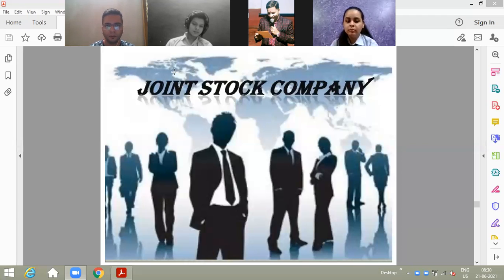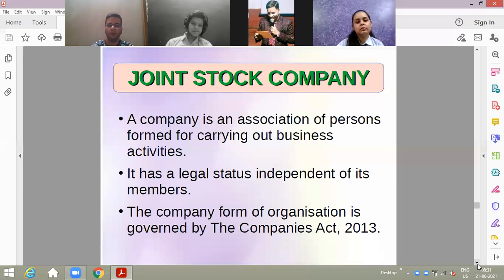We are doing chapter number 2, Forms of Business Organizations, and we have already covered 4 forms of business organizations. We have done sole proprietorship, then partnership, then Hindu undivided family business, then cooperative societies. And in the last class, we started joint stock company, where the meaning and characteristics or features of joint stock company we had already completed.